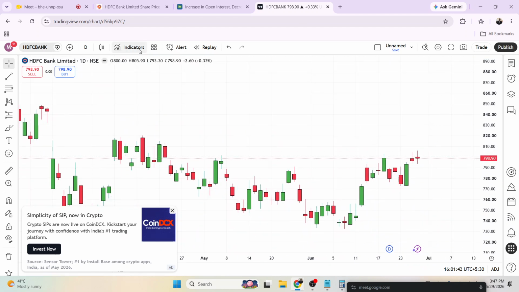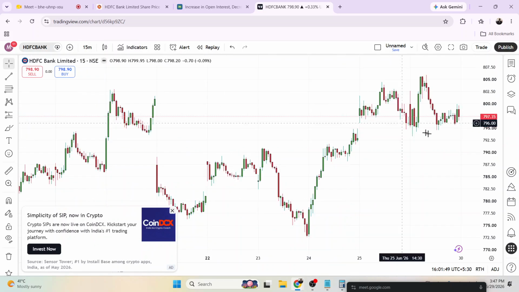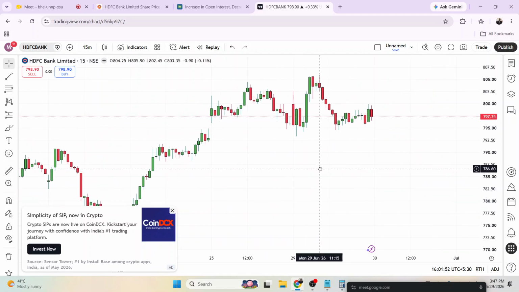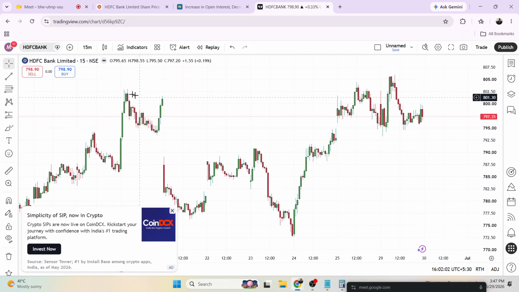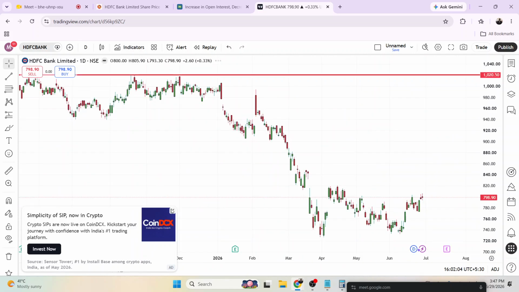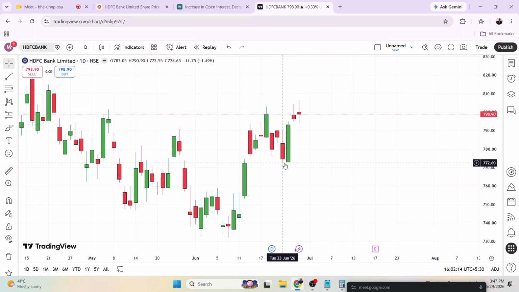Because we are looking at July future, if you see the 15-minute chart, this is the data of today. Market opened at this level, goes up to this level, and closes around this level. If you see the daily chart as well, someday you can see green candles, and someday red candles. When people are on the bullish side, there would be a green candle.